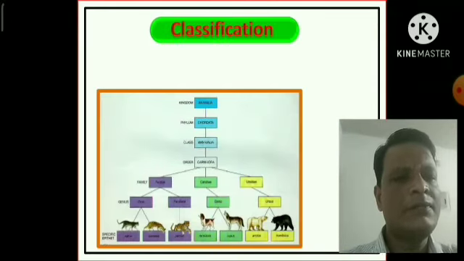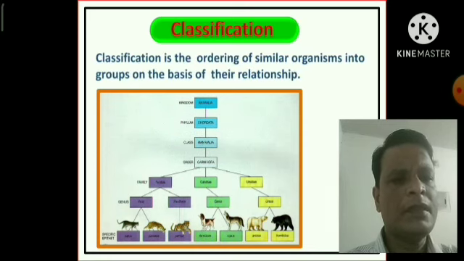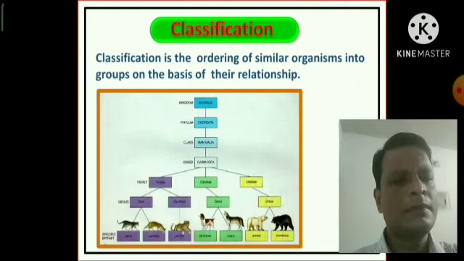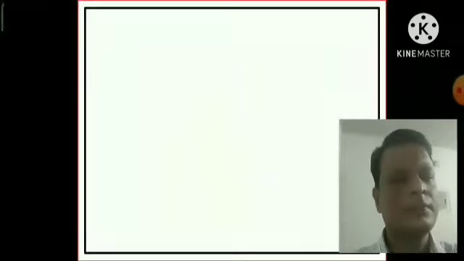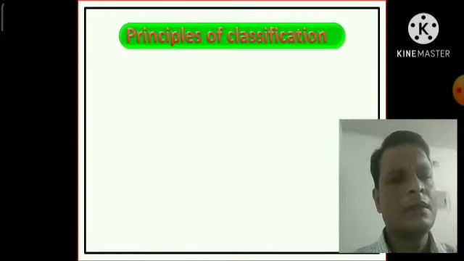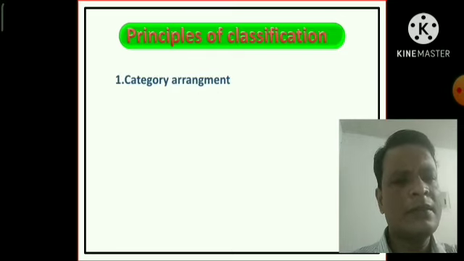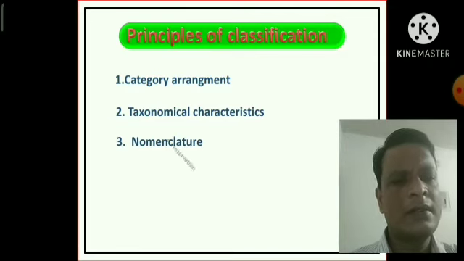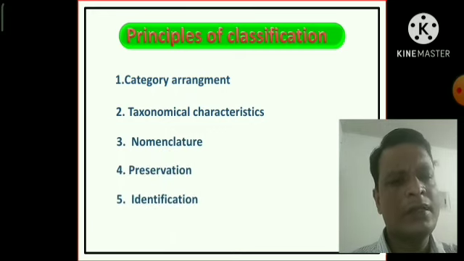Now the classification. What is classification? Classification is the ordering of similar organisms into groups on the basis of their relationship. Now the principles of the classification. Number 1, category arrangement. Number 2, taxonomical characteristics. Number 3, nomenclature. Number 4, preservation. Number 5, identification.